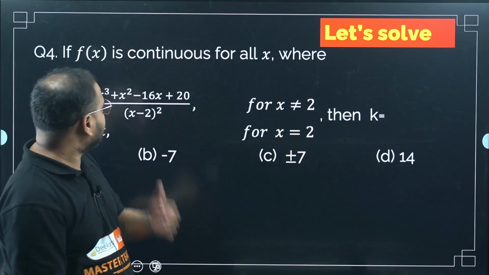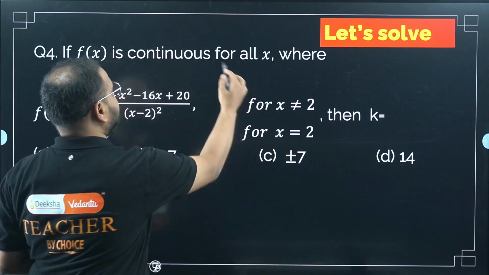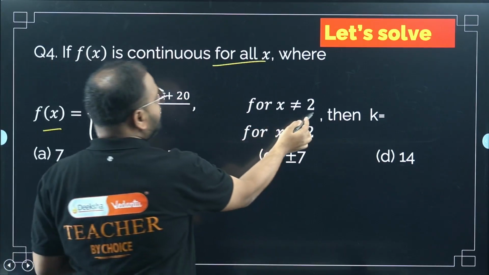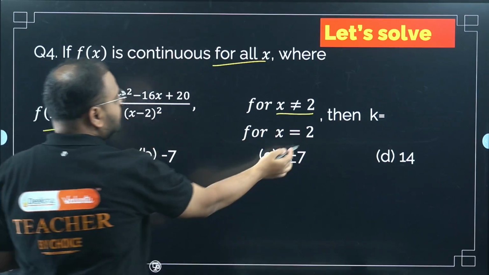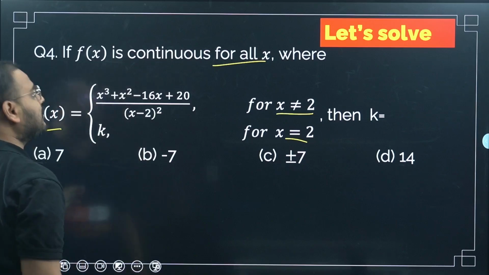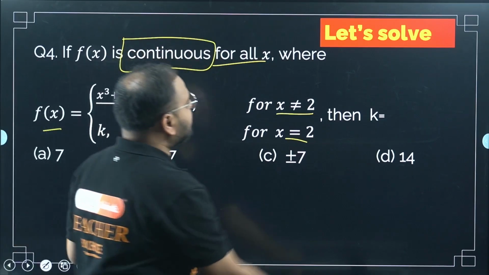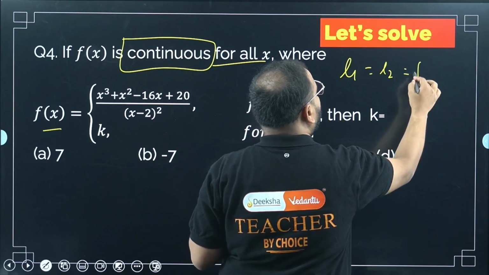If f(x) is continuous for all x, where f(x) is defined over here: for x not equal to 2, it's this given rational expression, and for x equals 2 it's like this. One very good thing is that they have given continuous only. It means L1 will be equal to L2 will be equal to f of 2.